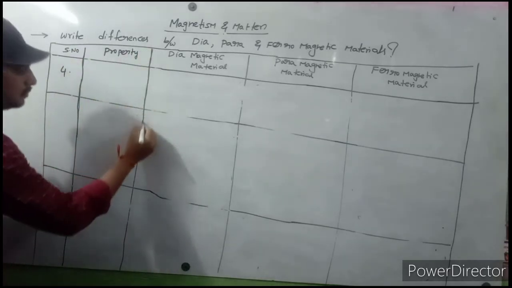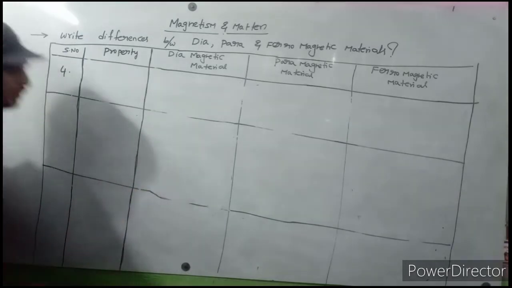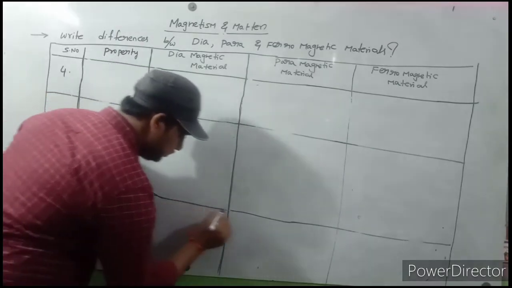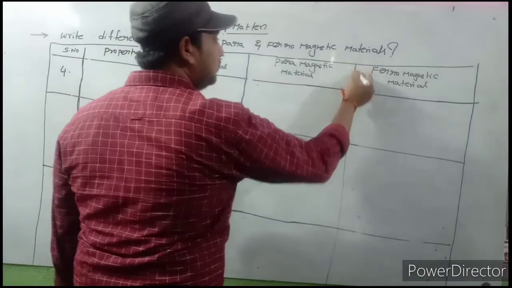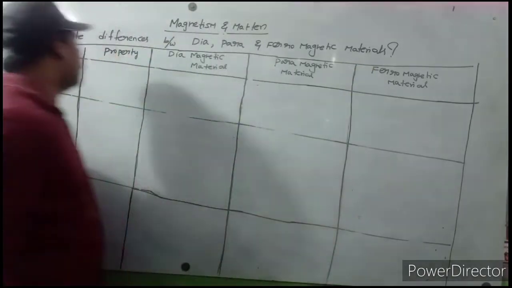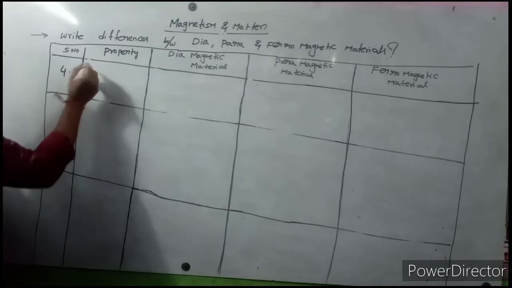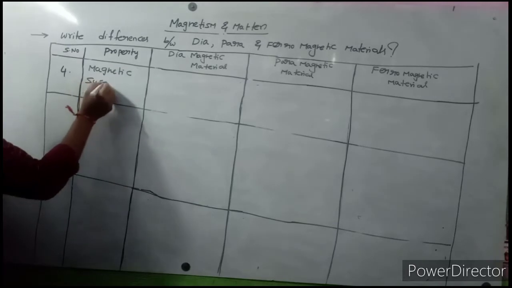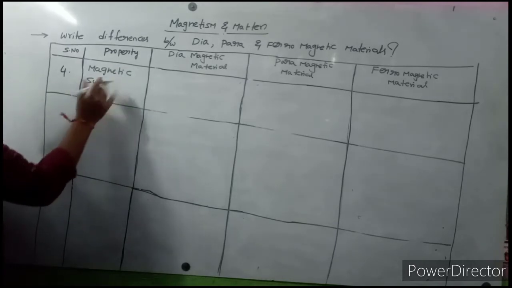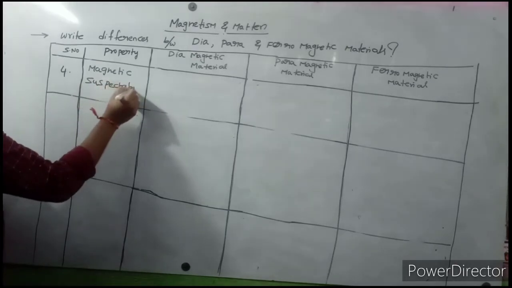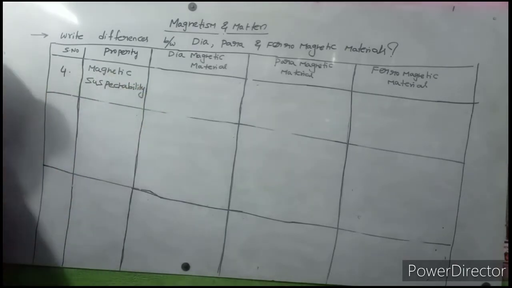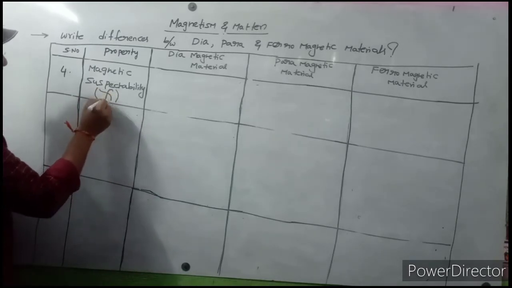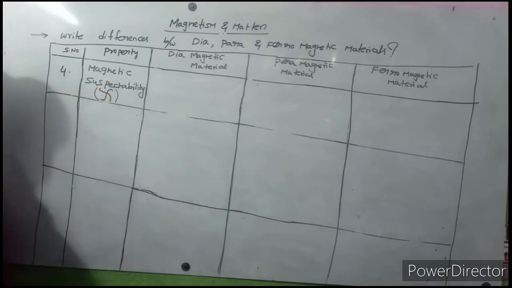The fourth property is magnetic susceptibility, which is indicated with zeta. This is the symbol of zeta.